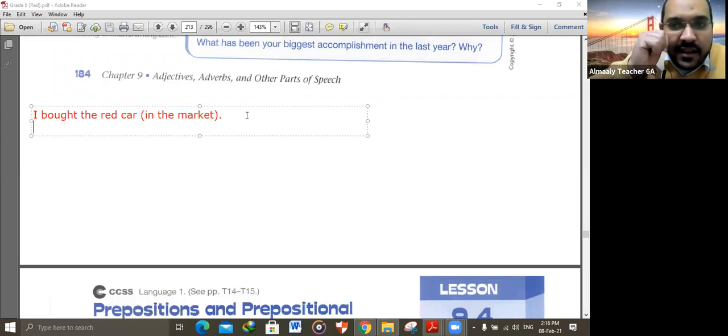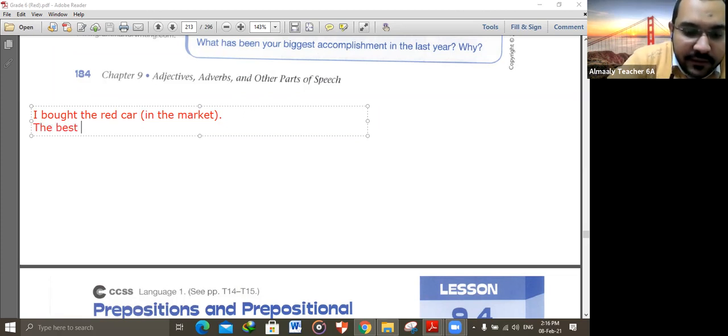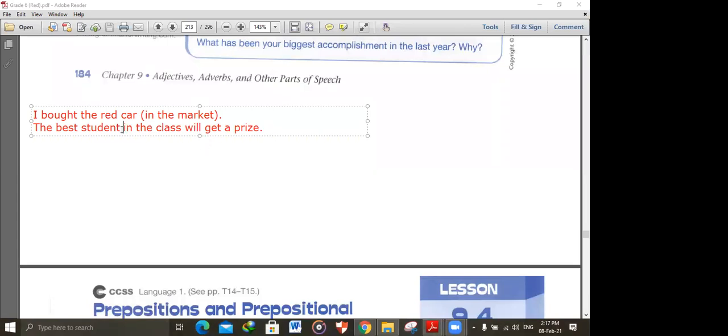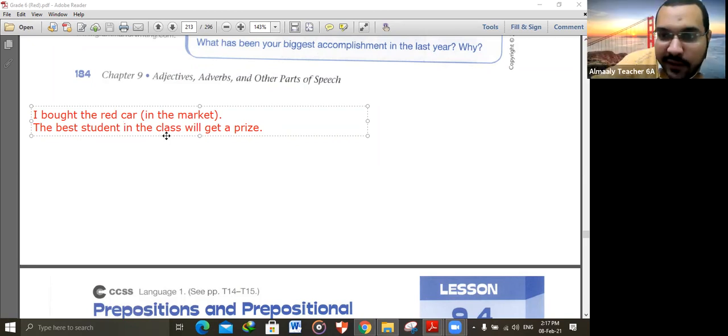Let's study another example. The best student in the class will get a prize. Okay, Asaf, can you identify the prepositional phrase? Where is the prepositional phrase? The best student in the class will get a prize.